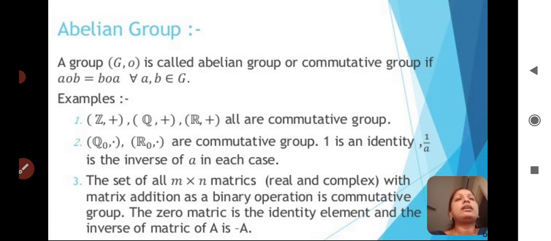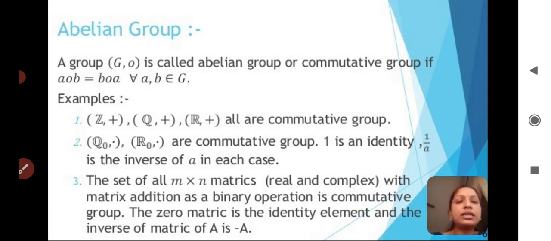So one thing: most probably under addition, the identity element will be 0. Under multiplication, 1 will be the identity element. Most cases will be formed like that, but for every group that is not the case, we can't say that under addition 0 is the identity element. But probably we will use under addition the identity element is 0, and under multiplication 1 will be the identity element. Okay, and what is the third one?